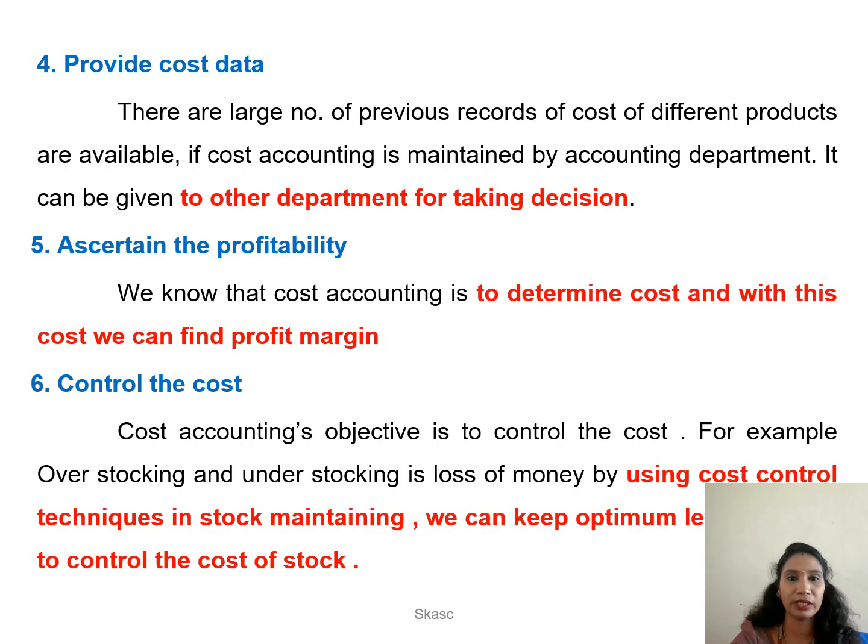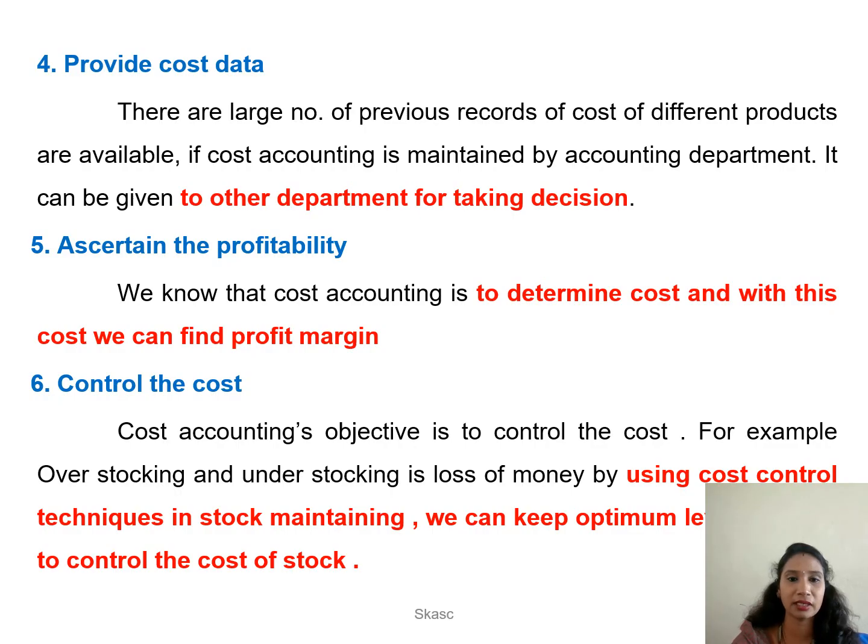So here, with the help of cost accounting, we can take out the entire records, whatever cost that has been accumulated in each stage of the production. So it will be maintained by the accounting department. By seeing this, the management can take an appropriate decision.